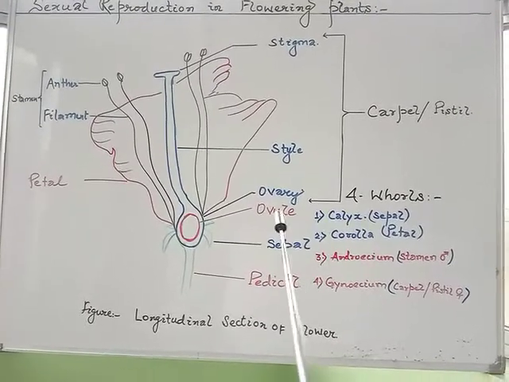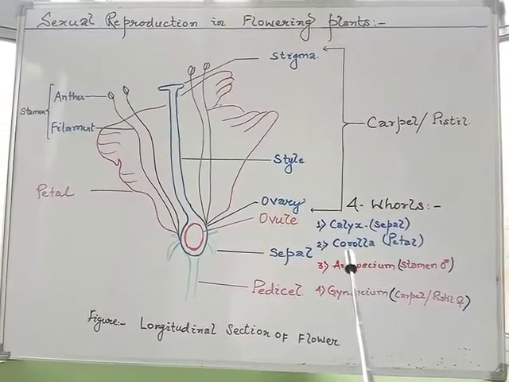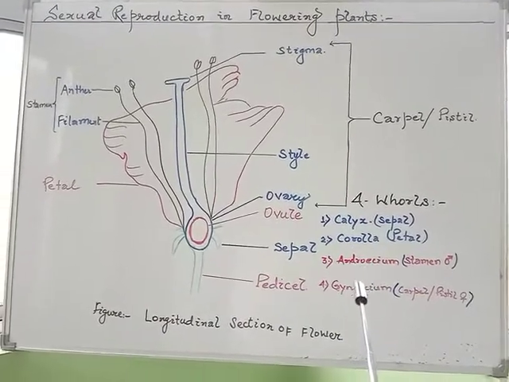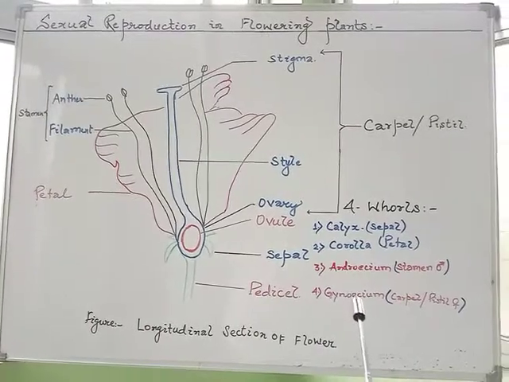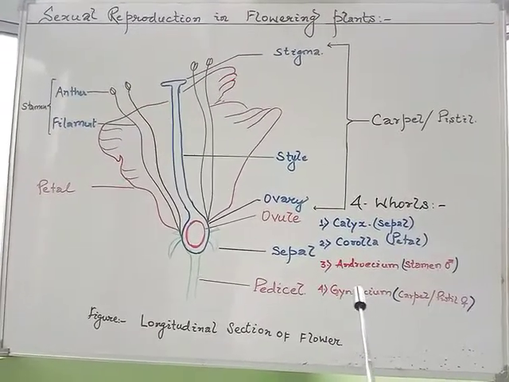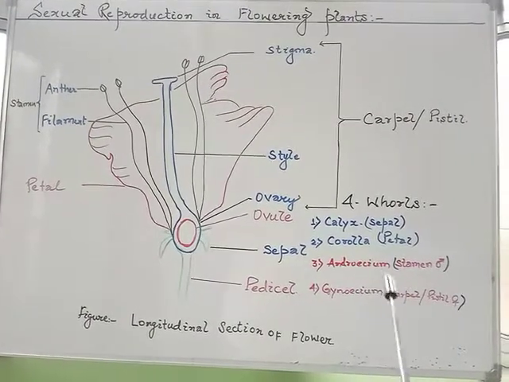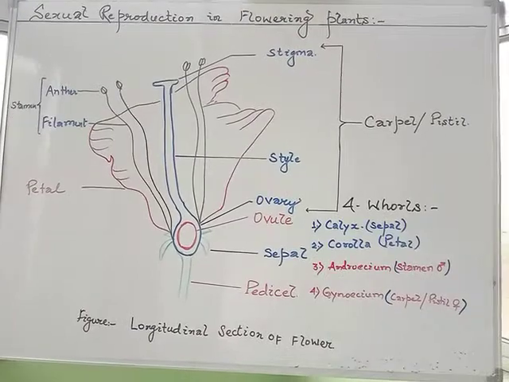As we also know, if a flower has both the male and female organs, then the flower is called a bisexual flower. Whereas if the flower bears either a male or female part, then it is called a unisexual flower.